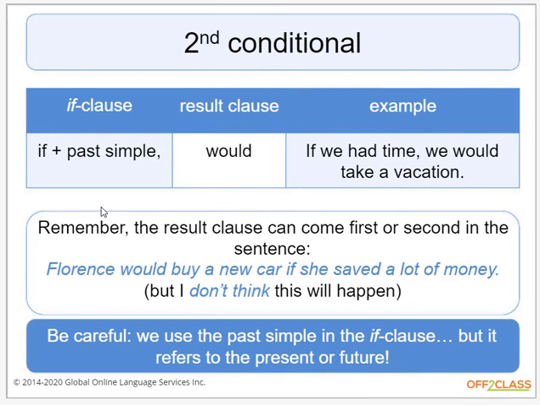Here's some more examples for second conditional, right? So if clause: if plus past simple tense, result clause: would. Here's an example. If we had time, we would take a vacation. Remember, the result clause can come first or second in the sentence, right? So it doesn't matter if it's first or second.